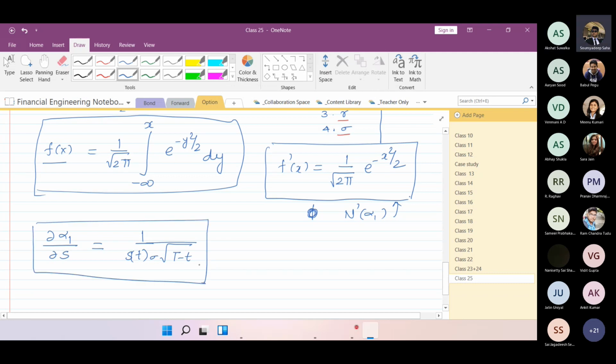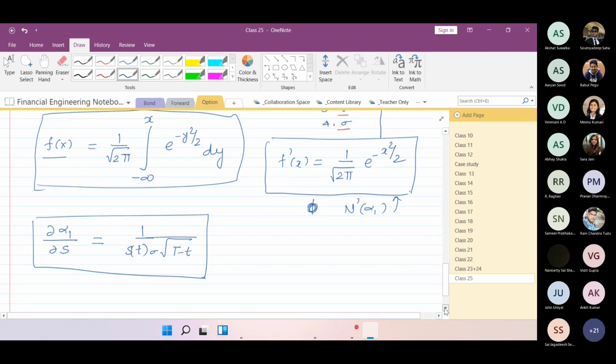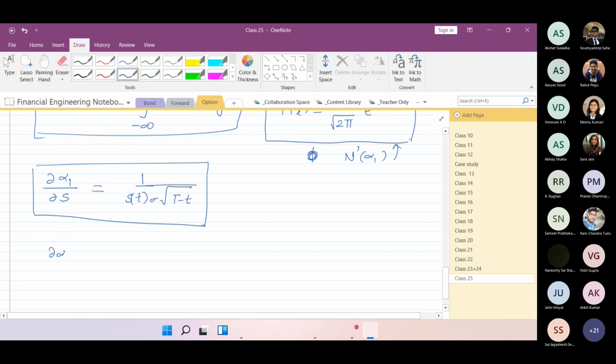Yes, sir. Correct. Now a few more are required. So tell me what would be the partial derivative of alpha 1 with respect to t. I'm just writing it.